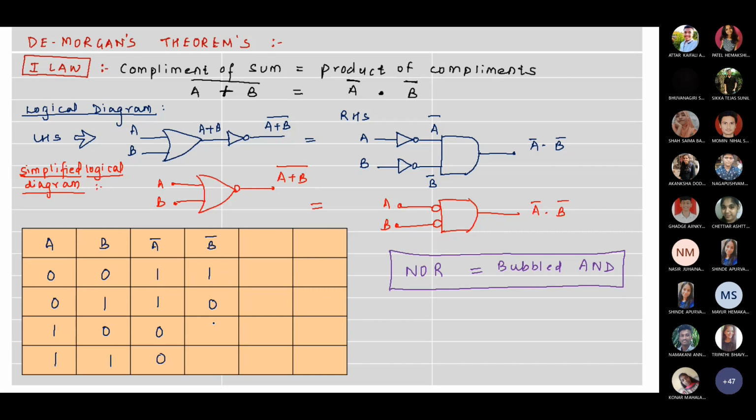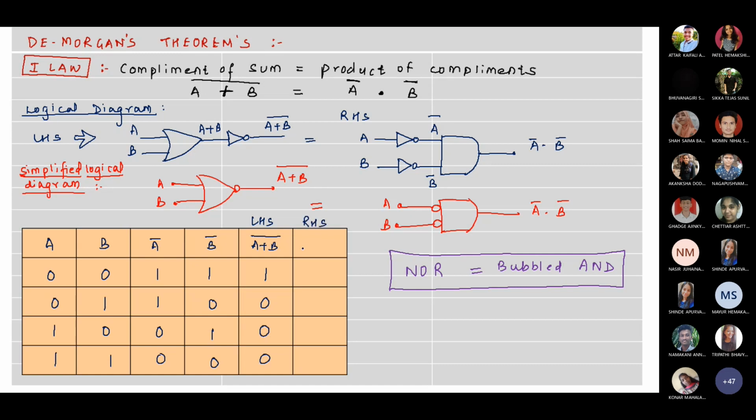Now we first take the LHS. What is LHS? A plus B the whole bar. It is NOR. So what is NOR logic? It will be 1, 0, 0, 0. Right? NOR gate. Remember, all of you? Opposite of OR.